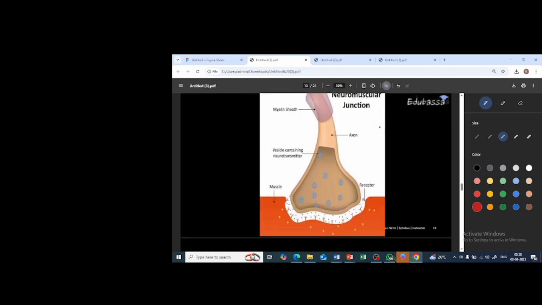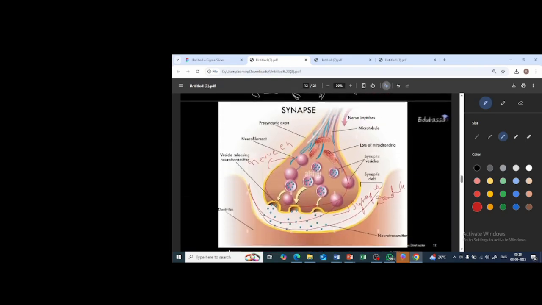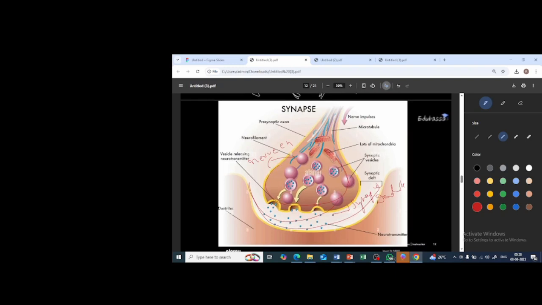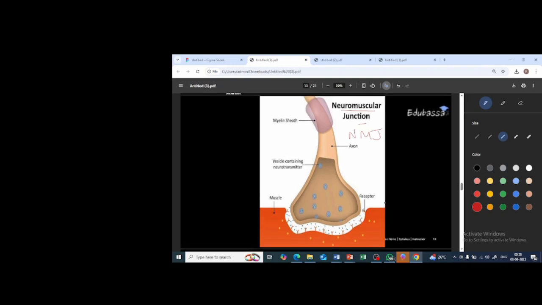Know about this as well. There is one more term in the NCERT syllabus called the neuromuscular junction, or simply NMJ. What is NMJ? Synapse, you already know, is the microscopic gap between adjacent neurons, whereas the neuromuscular junction is when the nerve ending comes in contact with the muscle. This is the muscle.